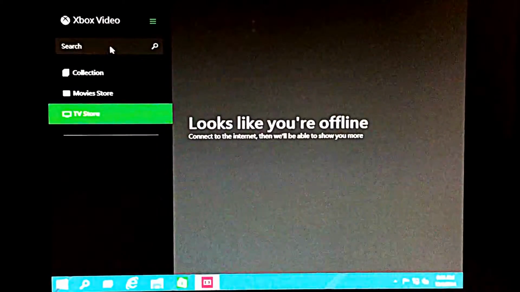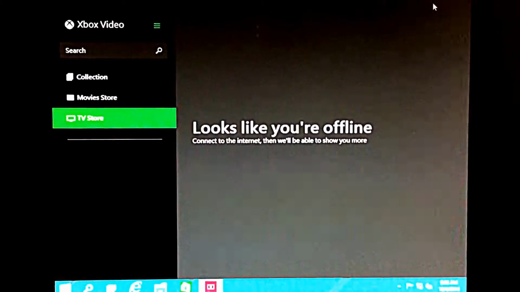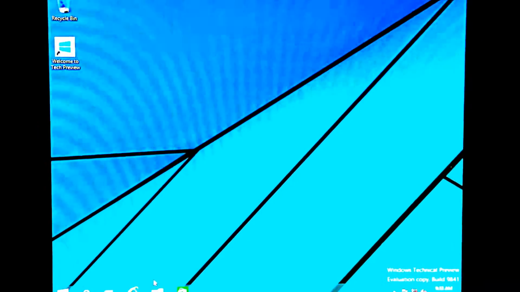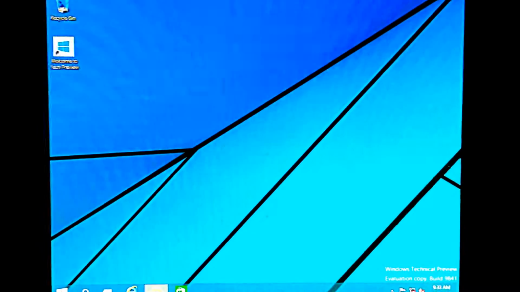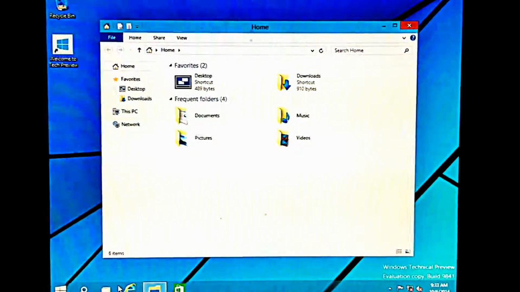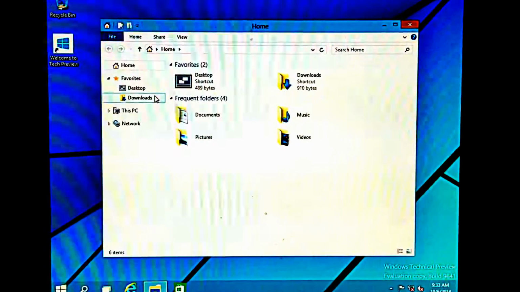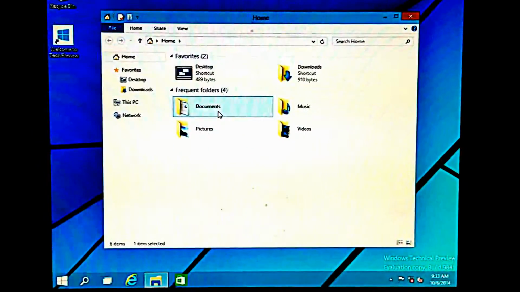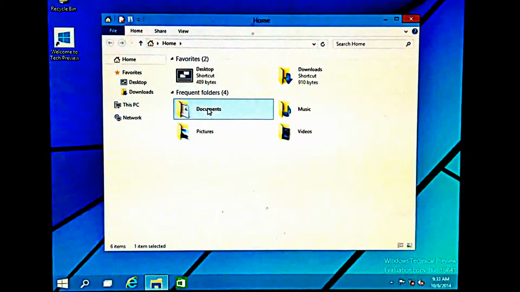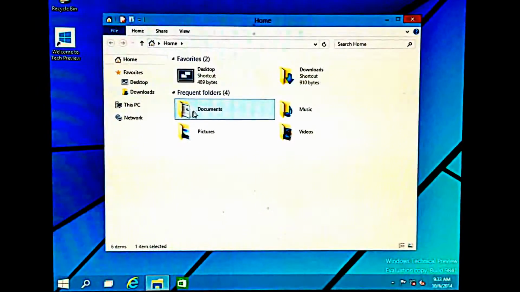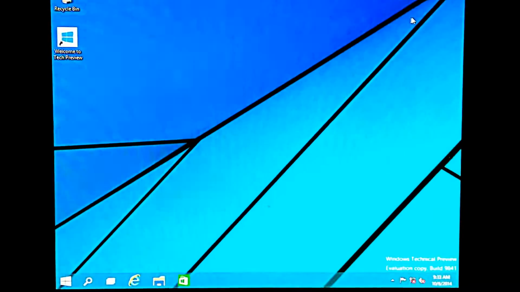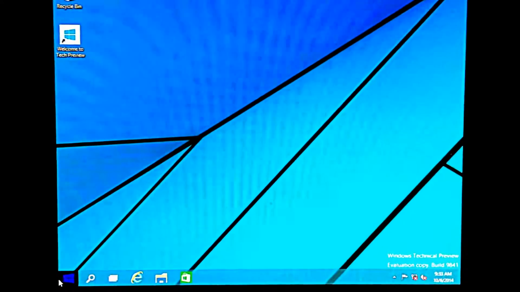There is a lot of good stuff going on here. The one thing that you're going to need is a Microsoft account to do most of this. So if you have an Xbox Live ID, that'll work. As you can see, it does have the pinnings of Windows before, but it is more of a Windows 8 kind of view. But as you can see, everything works pretty well. I don't really have anything in there, so some of this stuff is going to run a little slow too, because it is being virtualized on a desktop right now.